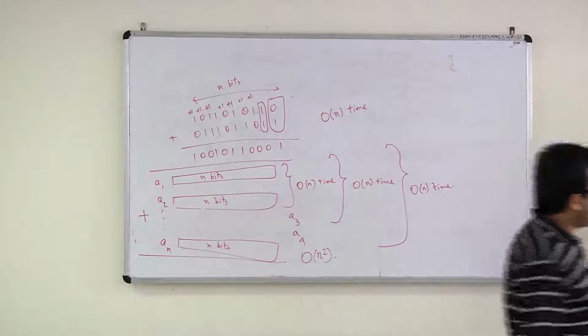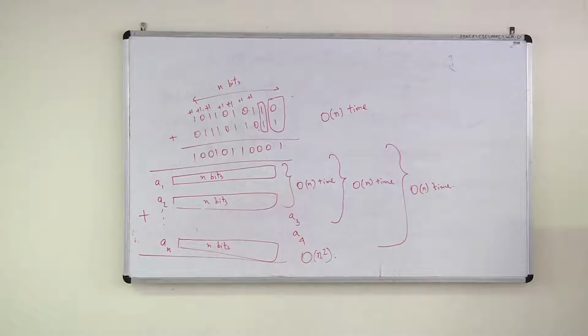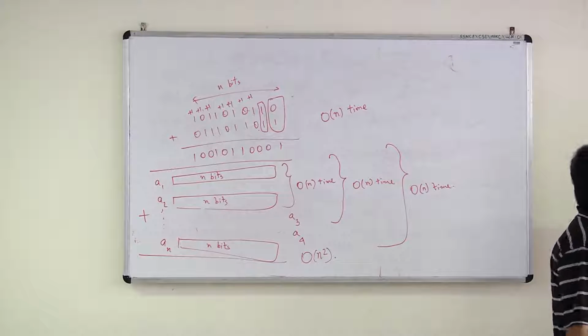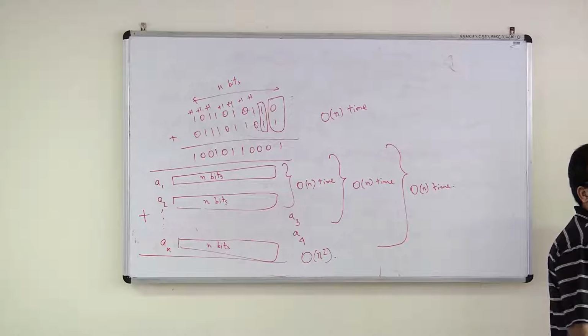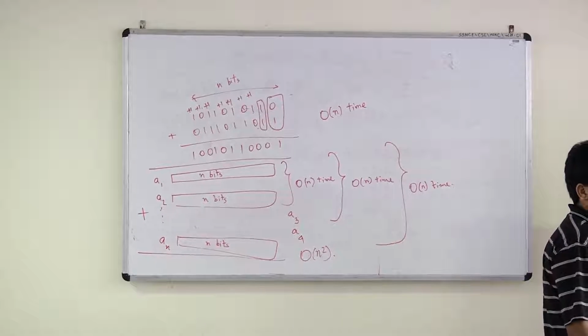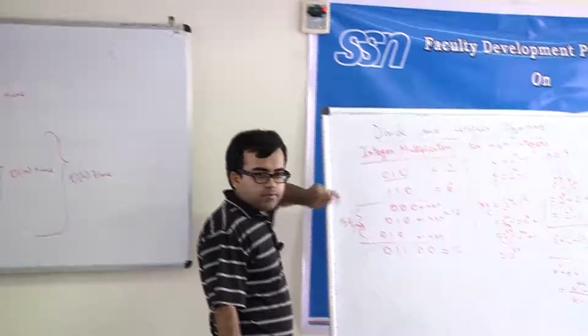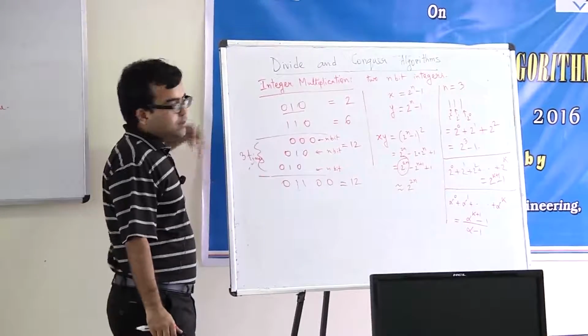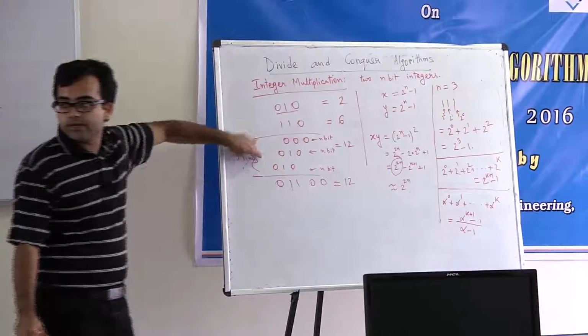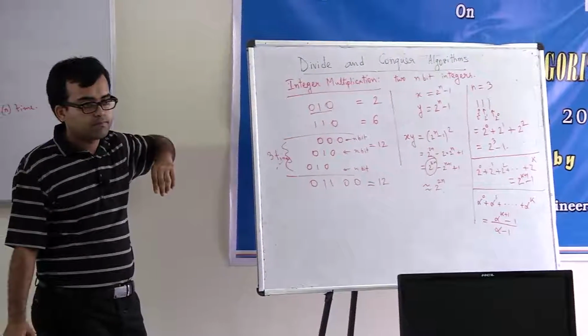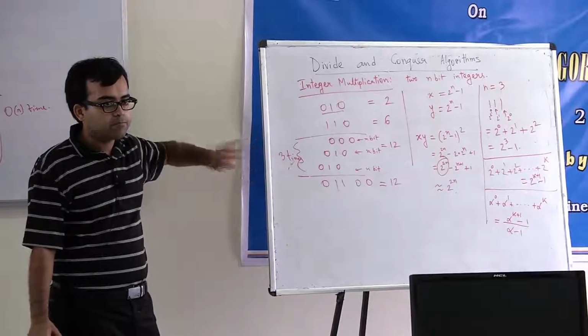Now, if this is the case, then can you see that integer multiplication will also take n squared time? Why? Because multiplying two n-bit numbers is equivalent to adding n n-bit numbers, the way we are just doing it from here. Okay?